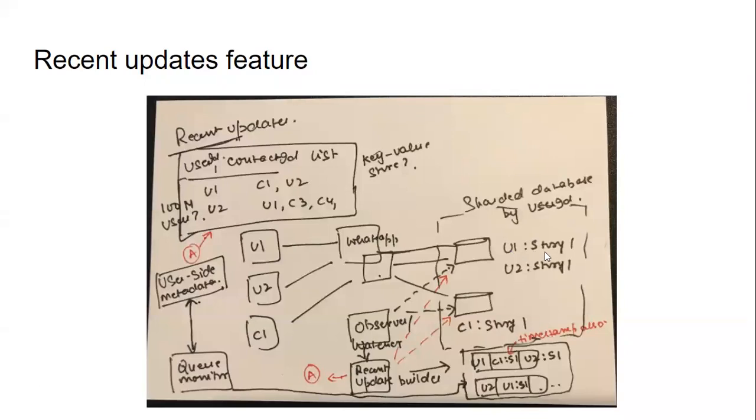So maybe the background observer thread, when it does the query, I don't think it gets only the change. So probably it does a query like select star from this database where user ID is equal to the contact.